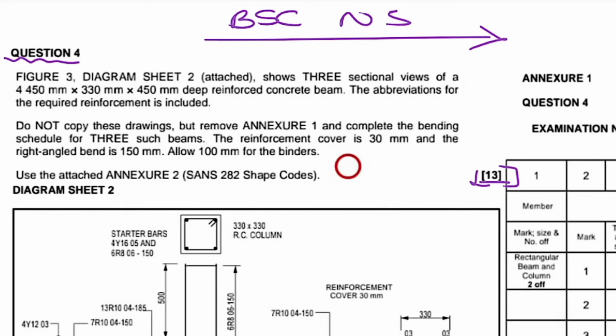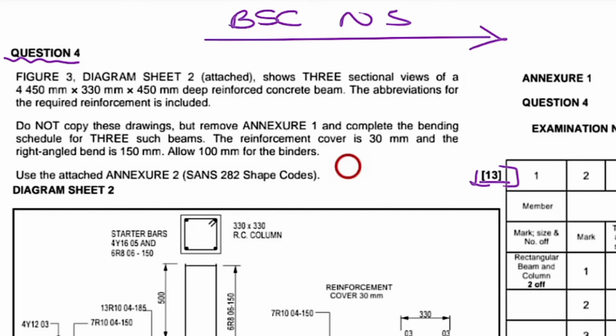Okay, so in this question here, we have question 4, and this is the question that is dealing with the bending schedule. Guys, the questions that come, they don't follow the same format. Except for maths N5 and N4, and I think from N1 as well, only maths follows the same format. Maybe QS follows the same format, but subjects like BSS, BA, BSC, they don't. They can bring what you think will come in the last question as question 1 and so forth. So you just need to be prepared. The good thing is that you can start with any question that you want.